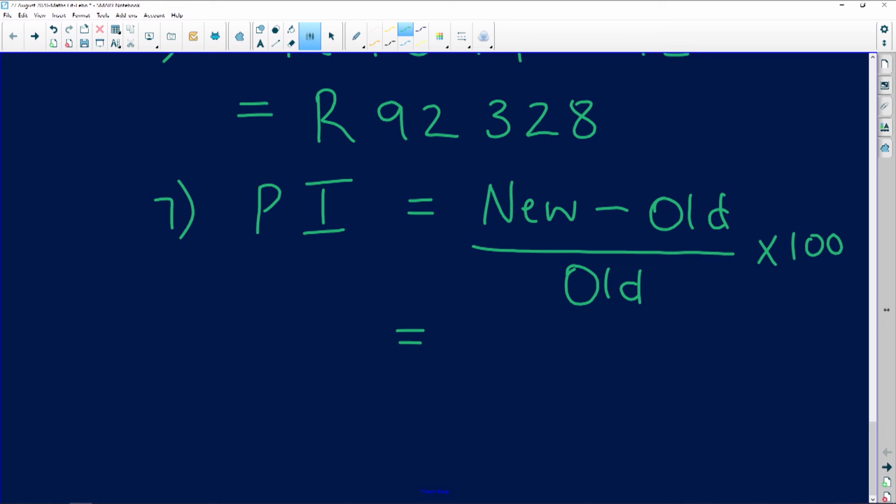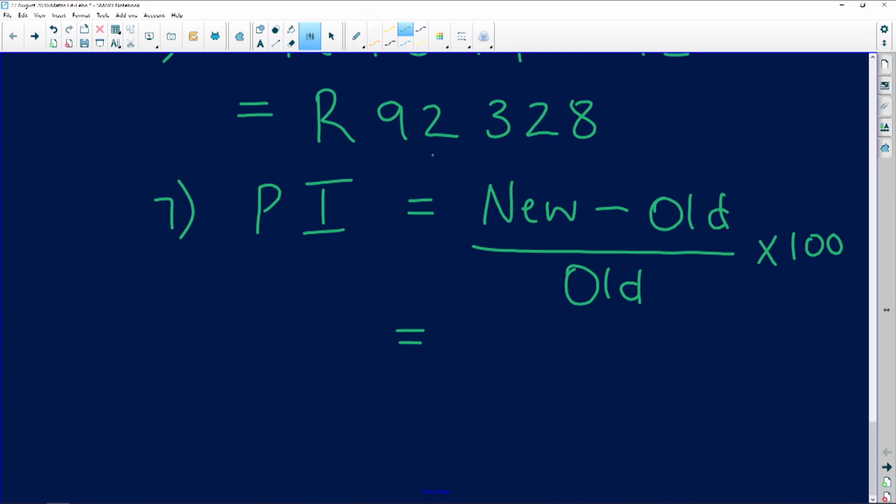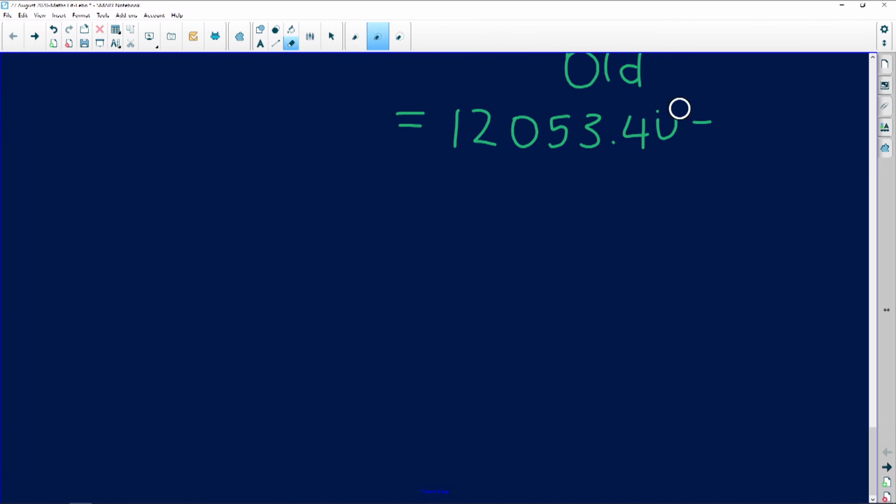So be super, super careful in terms of that. What is the new amount? This person is now earning 12,053.40. So that's the new amount. I think I'm going to put this on a bigger scale for all of us to see.